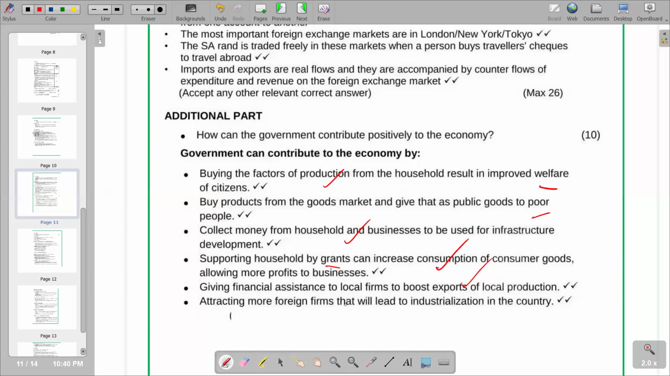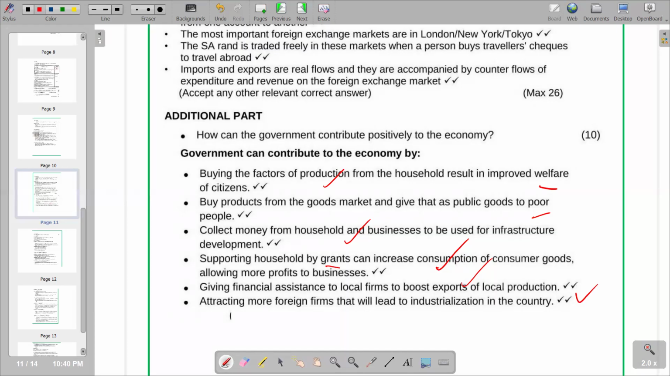Then lastly, attracting more foreign firms that will lead to industrialization in the country. Obviously, when we attract more foreign firms, that's when we are going to notice foreign direct investment transferring into our local economy. And the positive that you can also deduce from there is that there will be industrialization, whereby you're seeing more economic activity transferring maybe into the manufacturing industry. That's mainly the essence that we have. So this is the last point. Finally, we've finished the additional part.